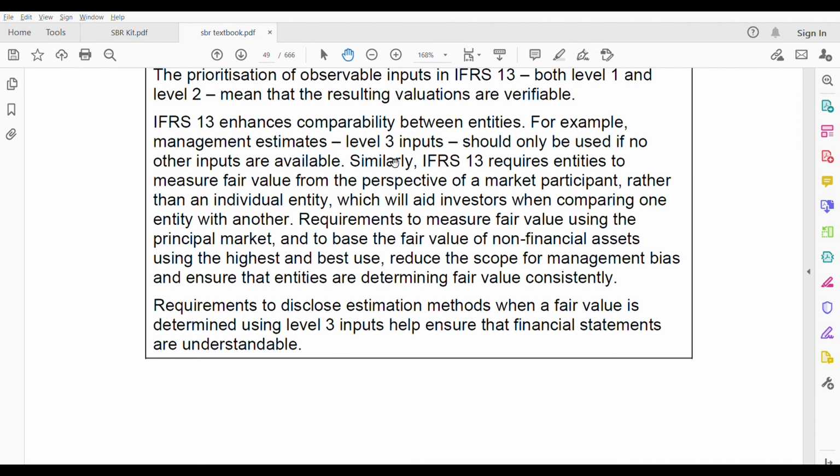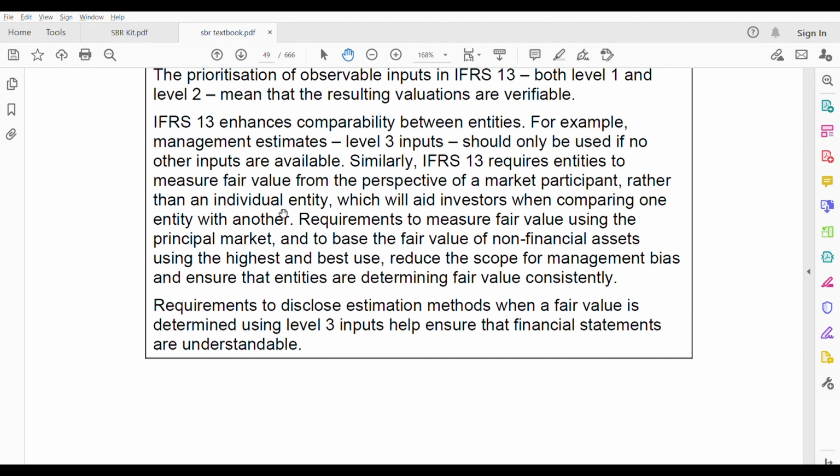Similarly, IFRS 13 requires entities to measure fair value from the perspective of a market participant rather than an individual entity, which will aid investors when comparing one entity with another. Because it's from the market participant's perspective, not the entity's, what happens? This will make the investor able to compare. They can compare entity to entity. It will help them.